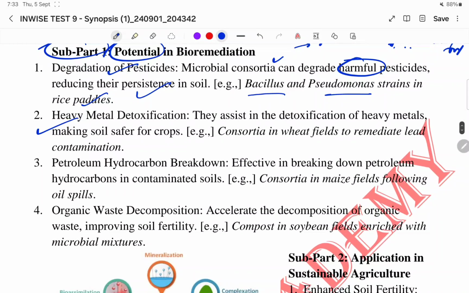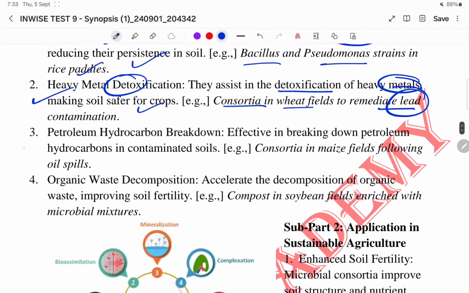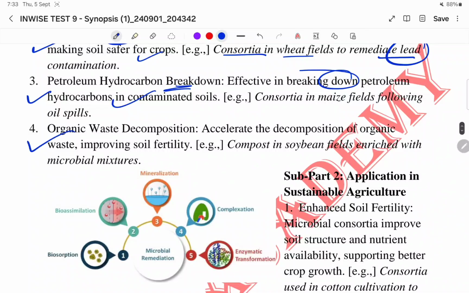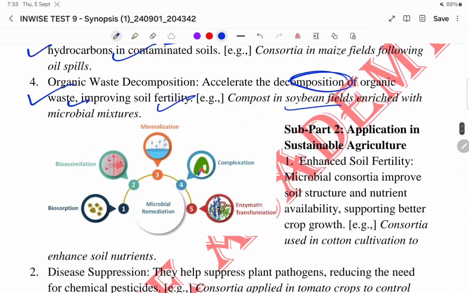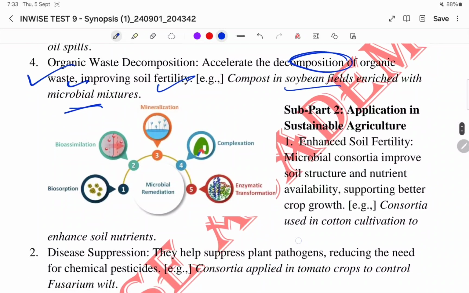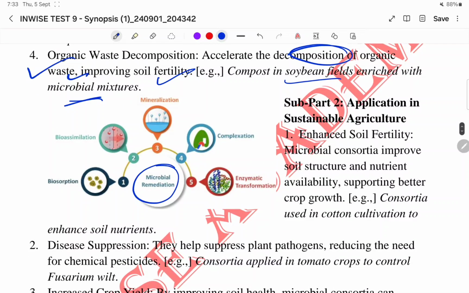Then heavy metal detoxification: they assist in detoxification of heavy metals, making soil safer for crops, like consortia in wheat fields that remediate lead contamination. Then petroleum hydrocarbon breakdown, effective breakdown of petroleum hydrocarbons in contaminated soils. Then organic waste decomposition, accelerating decomposition of organic waste and improving soil fertility, like compost in soybean fields enriched with microbial mixtures. So these are the microbial remediation.